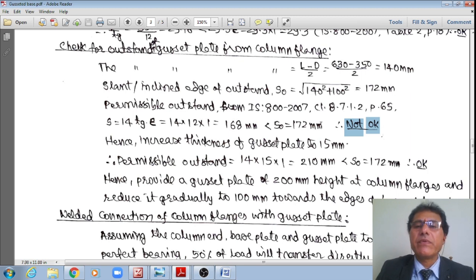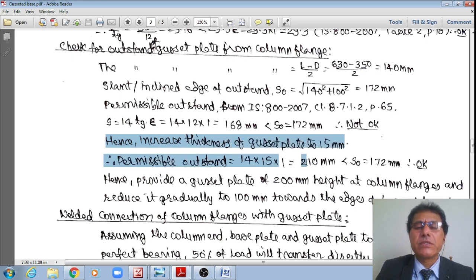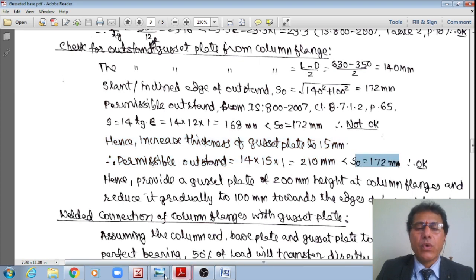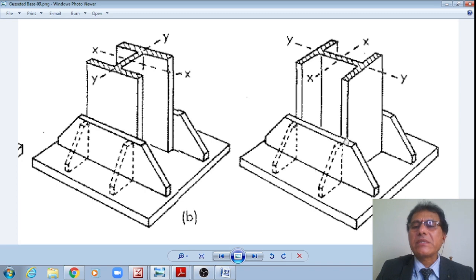Therefore, it is not acceptable. Otherwise, if you want to provide the 12 mm, then you can also provide another stiffener plate. Therefore, I don't want to do that. Hence, increasing the gusset plate thickness to 15 mm, the permissible outstand is equal to 14 multiplied by 15, which is equal to 210, which is much more than the actual slant length of 172 only, right? The actual slant length is equal to 172 only, right?